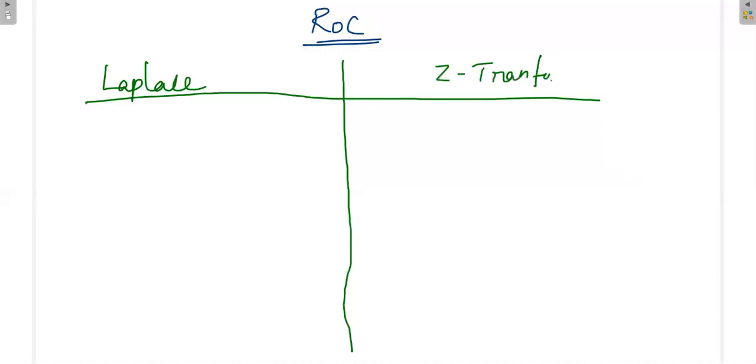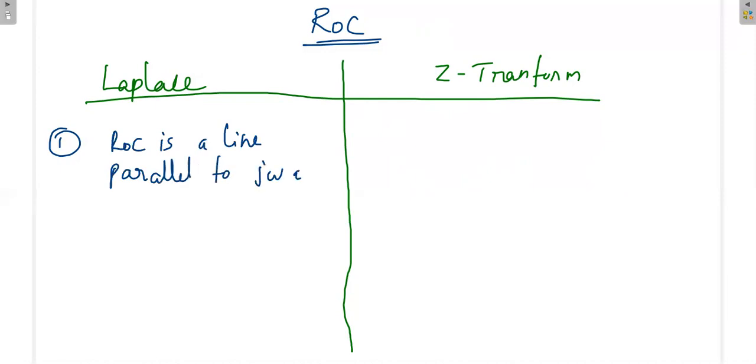In Laplace transform, the ROC is a strip of line parallel to the j omega axis. But in case of Z transform, the ROC is a circle.